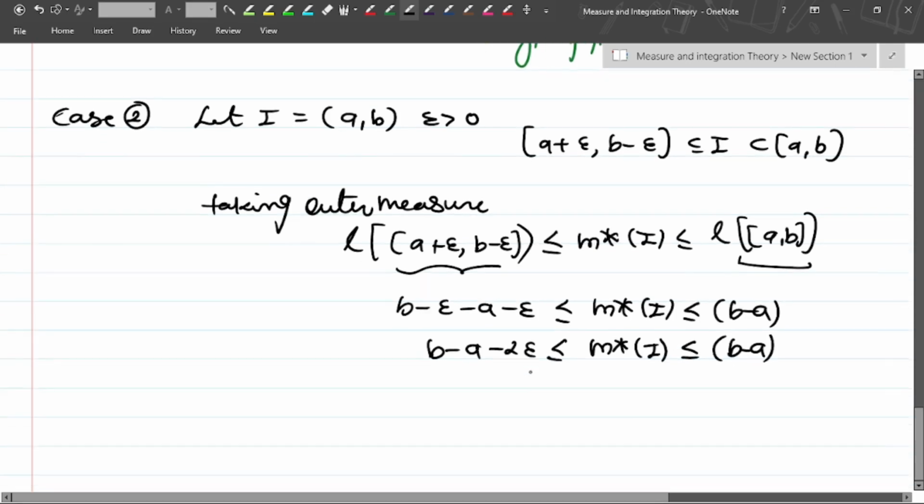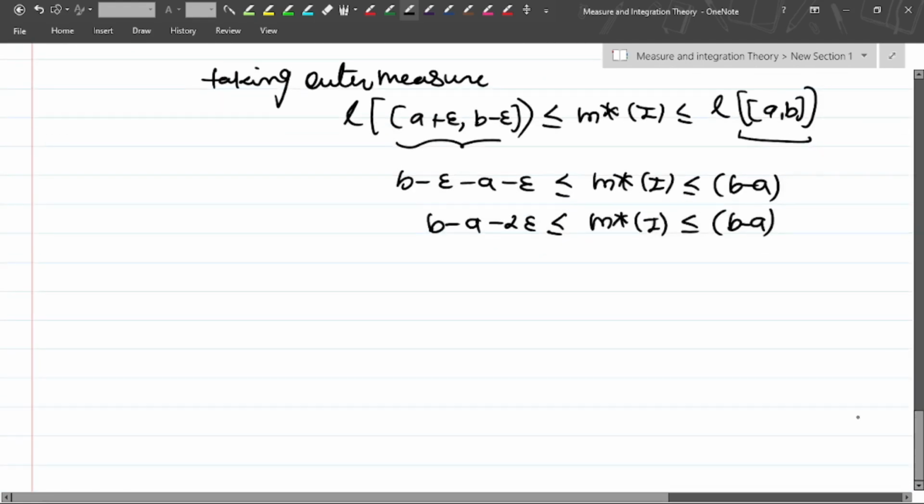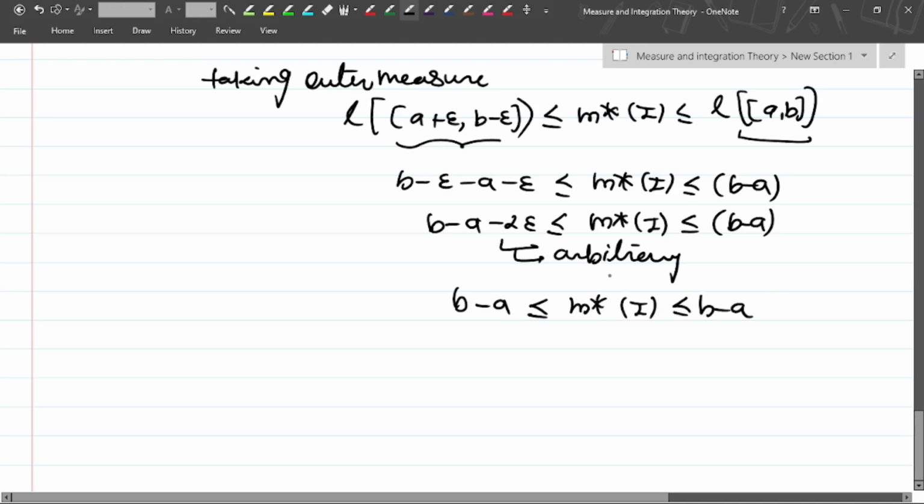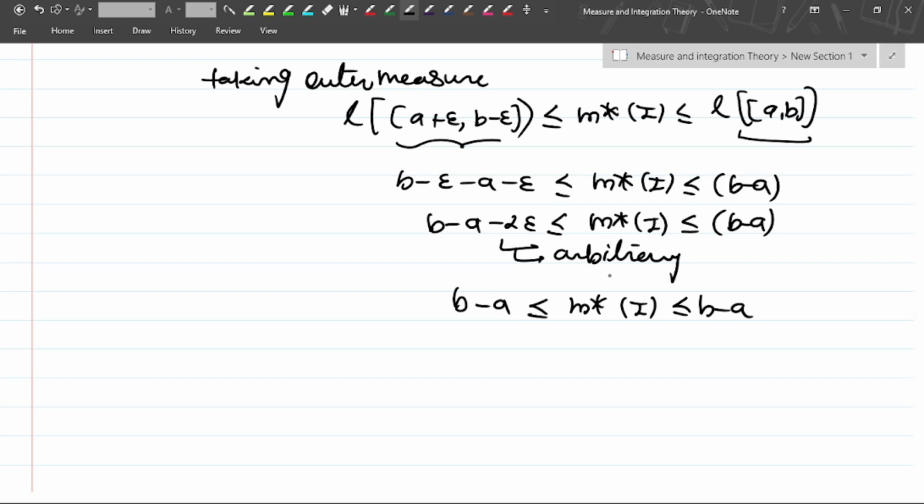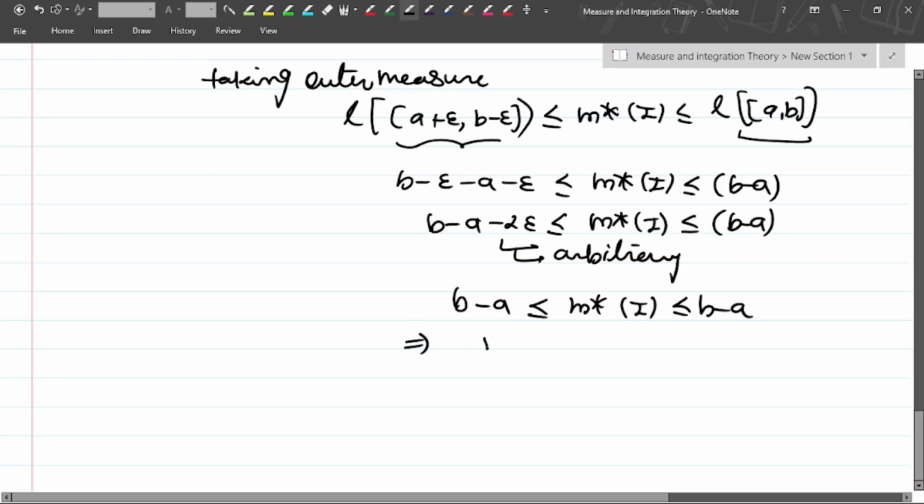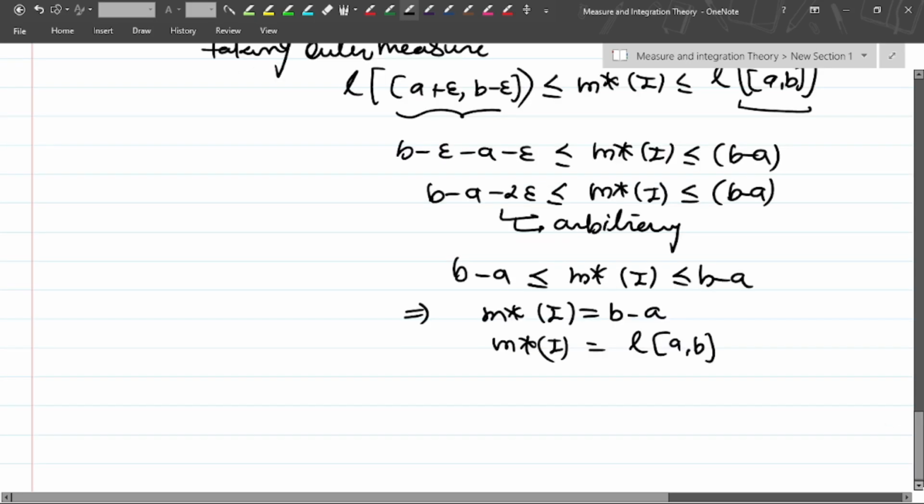Now epsilon is arbitrary, so we can take it as B minus A less than or equal to the outer measure of I, which is less than or equal to B minus A. The outer measure is greater than or equal to B minus A and also less than or equal to B minus A. It strictly implies that the outer measure of I is nothing but the length of the interval. Now we can take the third case.